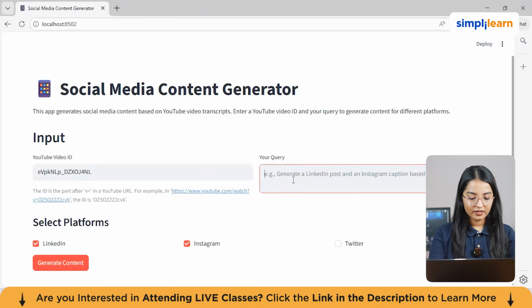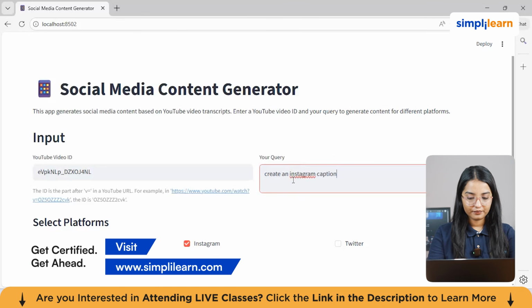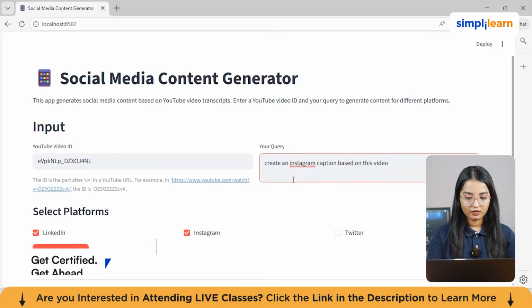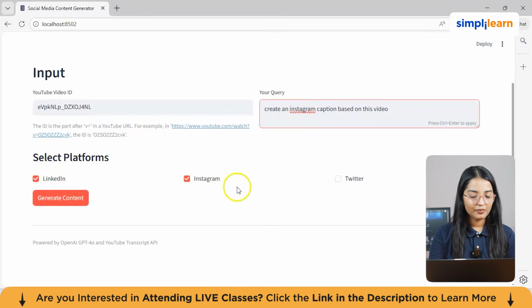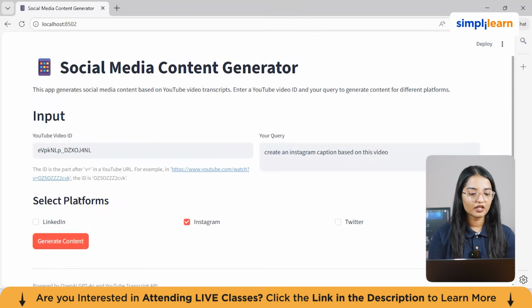So let's suppose I say to create an Instagram caption based on this video. All right. And you can just select your platforms from here like Instagram, LinkedIn, Twitter. So let's suppose I select only Instagram from here, and you can just click on generate content. So it will create the content for you.